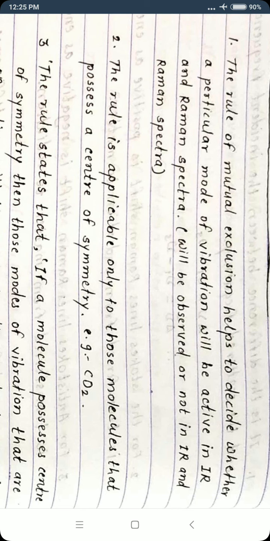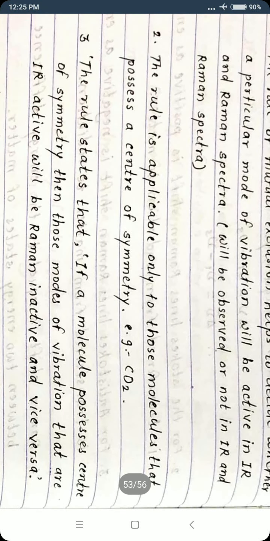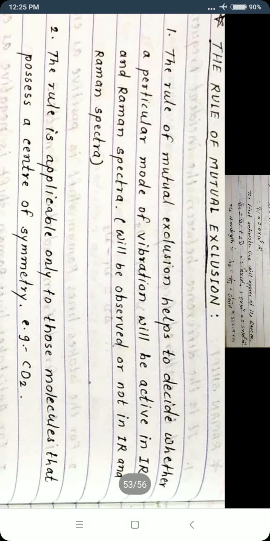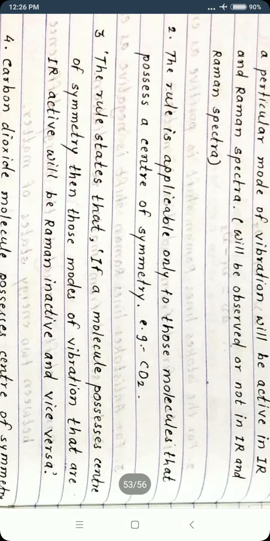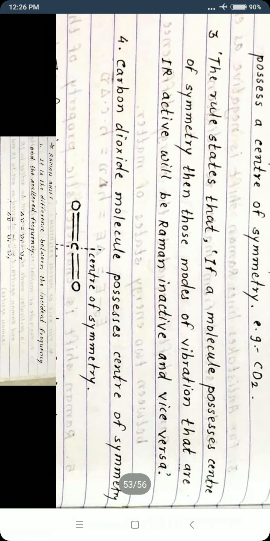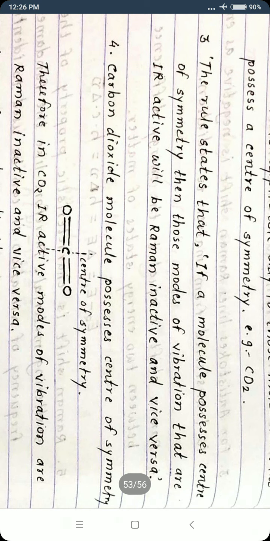This rule is applicable for those molecules which possess a center of symmetry. For example, carbon dioxide possesses a center of symmetry as shown in the figure.